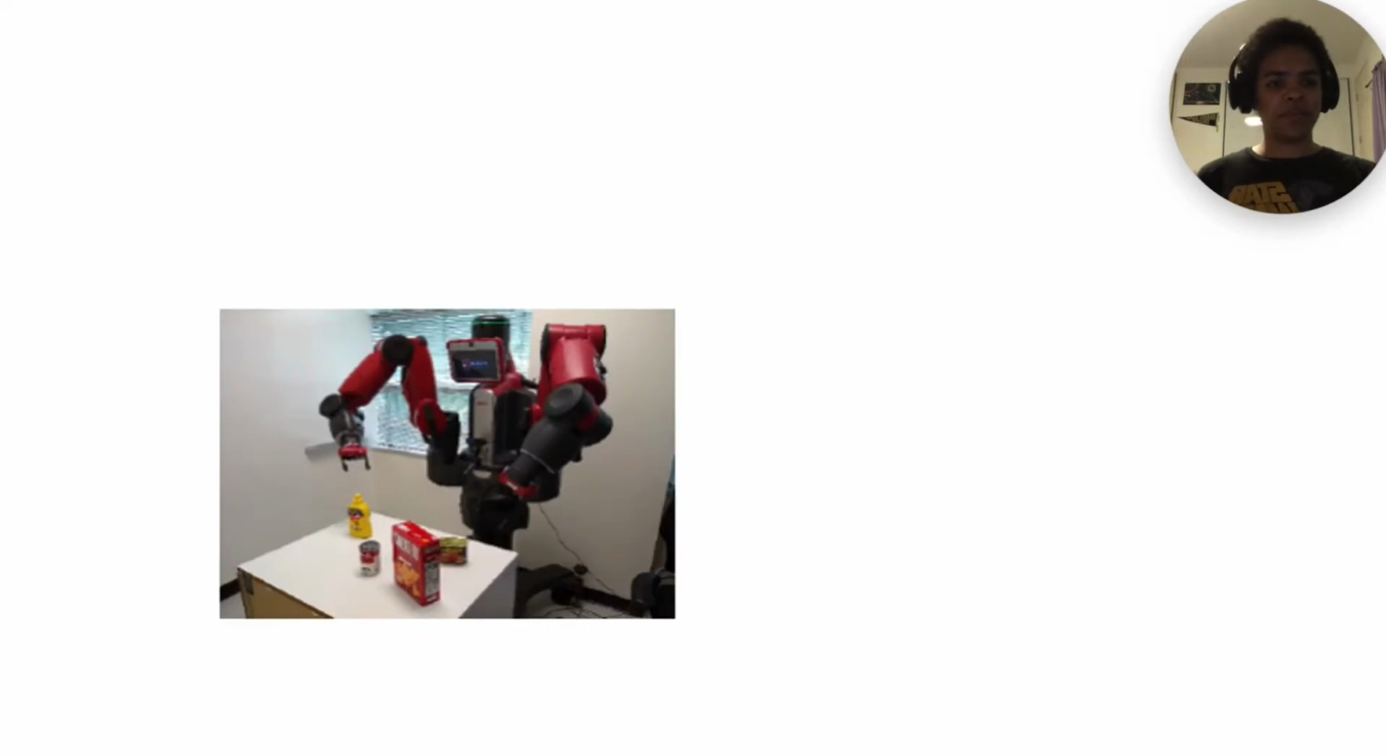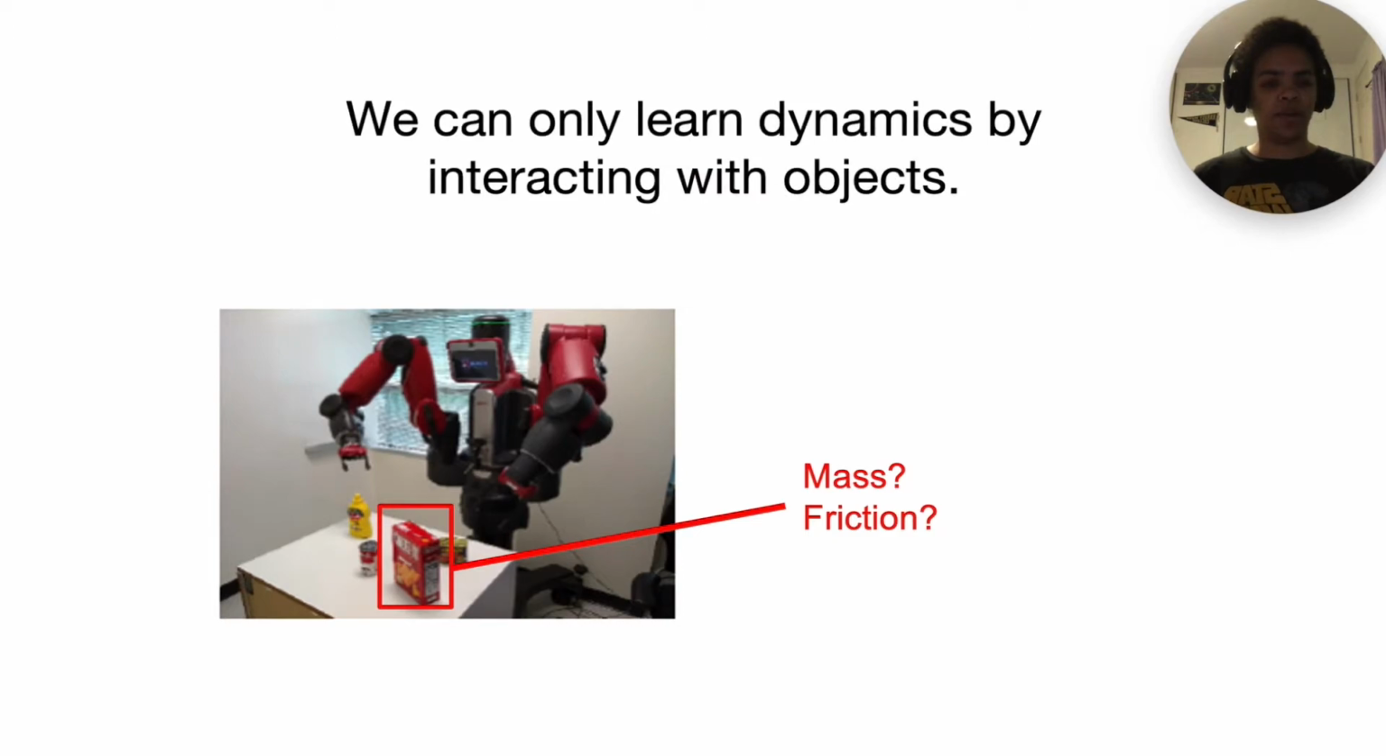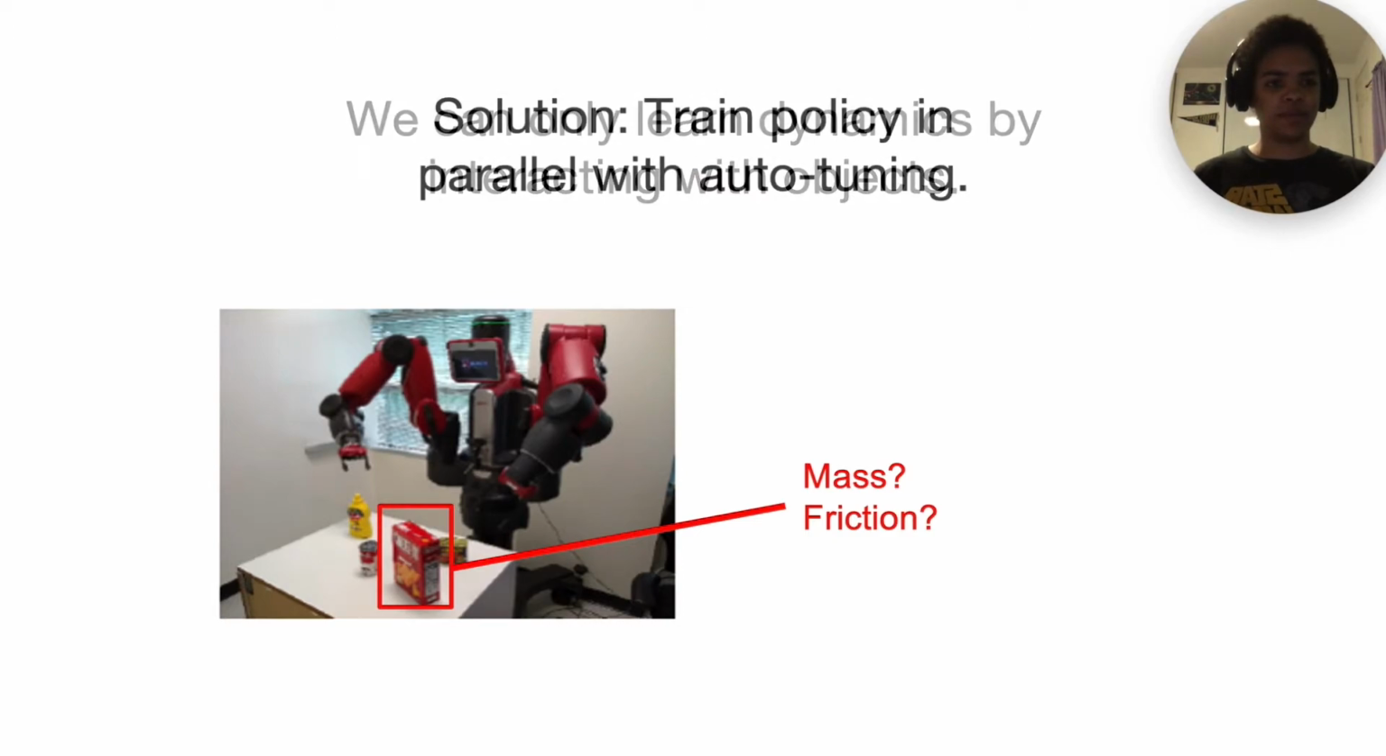There's still one piece missing before this algorithm works correctly. Unless the robot interacts with an object, we won't get the data we need to tune our simulator on that object's dynamics. To make sure the robot handles every relevant object, we train a policy in simulation in parallel with the auto-tuning process.